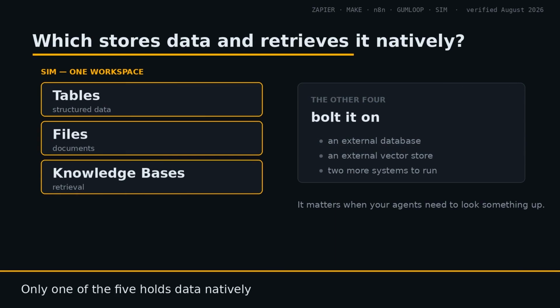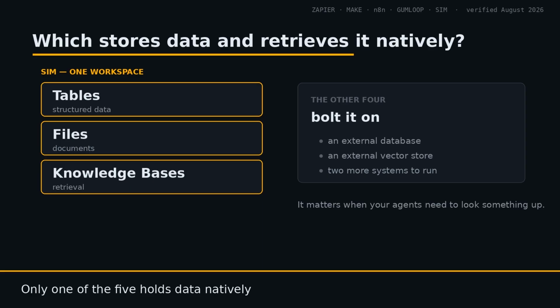A SIM workspace includes tables for structured data, files for documents, and knowledge bases for retrieval augmented generation, with connectors to Google Drive, Notion, Slack, GitHub, and Gmail. Those live inside the workspace, alongside the workflows that read and write them.